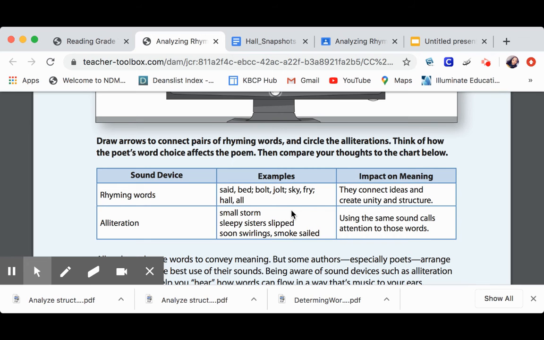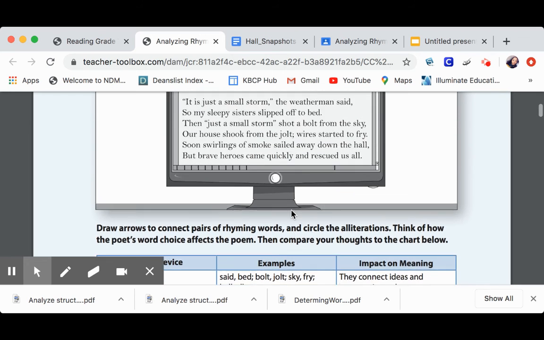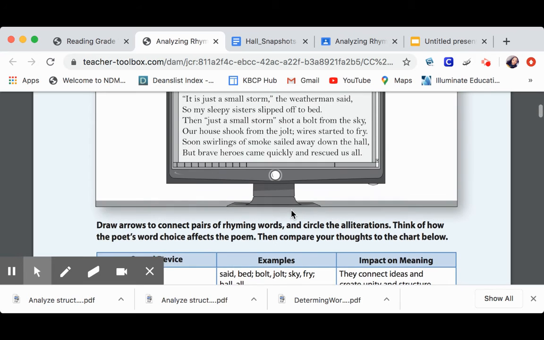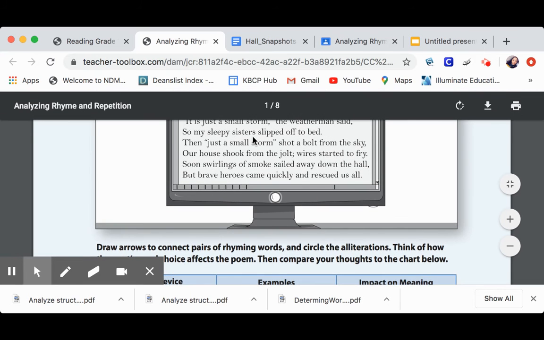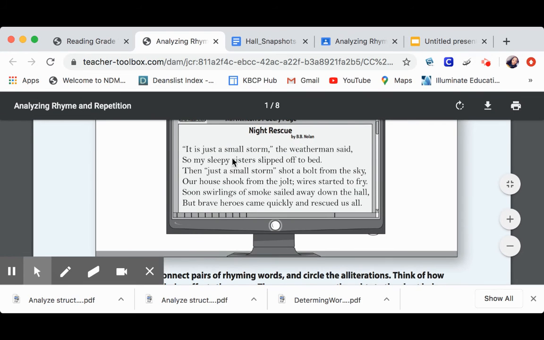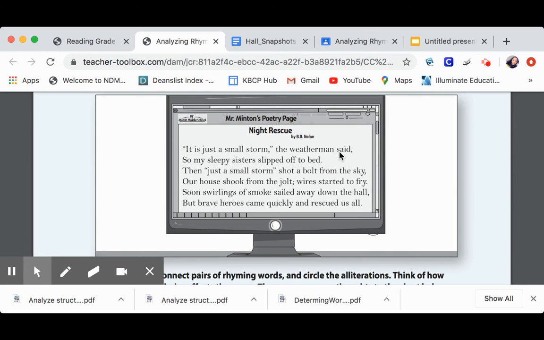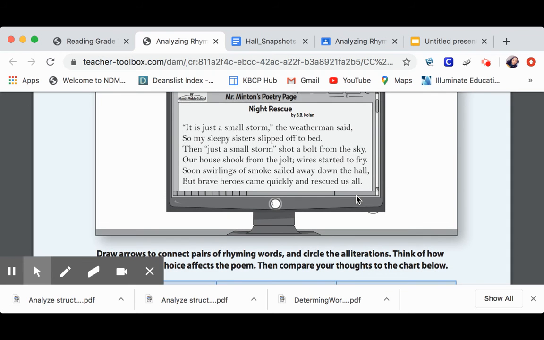So when I go back up and I see those rhyming words, that was the first two. It was just a small storm, the weatherman said, so my sleepy sister slipped off to bed. Said and bed, okay, those are the two words that were connected. Then just a small storm shot a bolt from the sky, our house shook from the jolt, wires started to fry. Bolt and jolt, sky and fry. Okay. Soon swirling the smoke sailed away down the hall, but brave heroes came quickly to rescue us all.